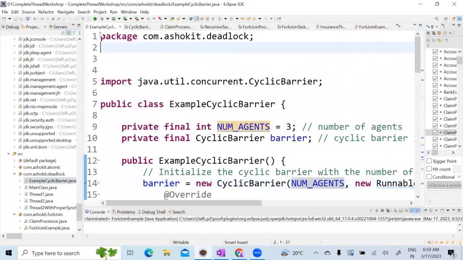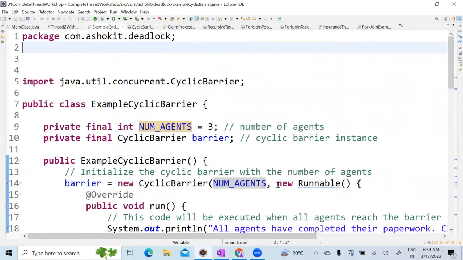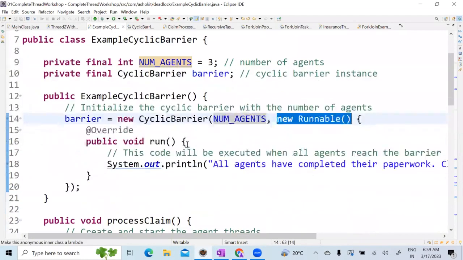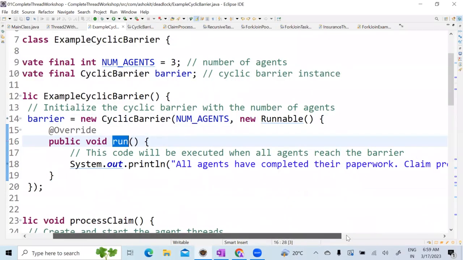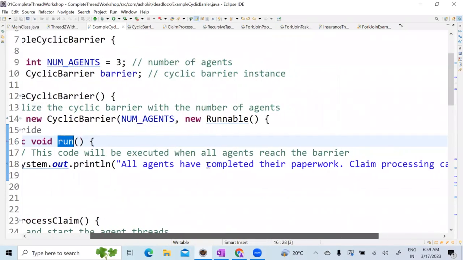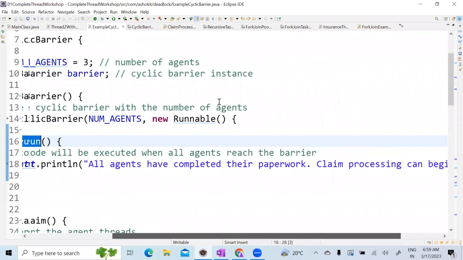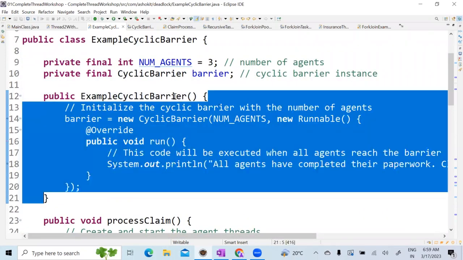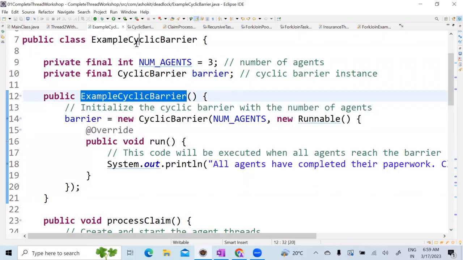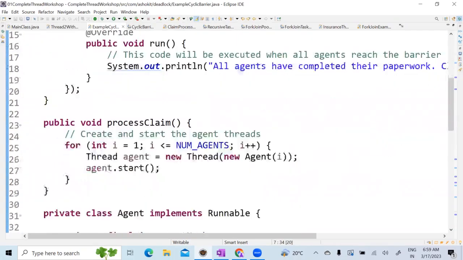Yes, look here. I have created a new Runnable, and in it I am writing the run method: all agents have completed their paperwork, claim processing can begin. This is the method I have written. Done. So this is my CyclicBarrier code, and I have written this in the constructor of the example CyclicBarrier.